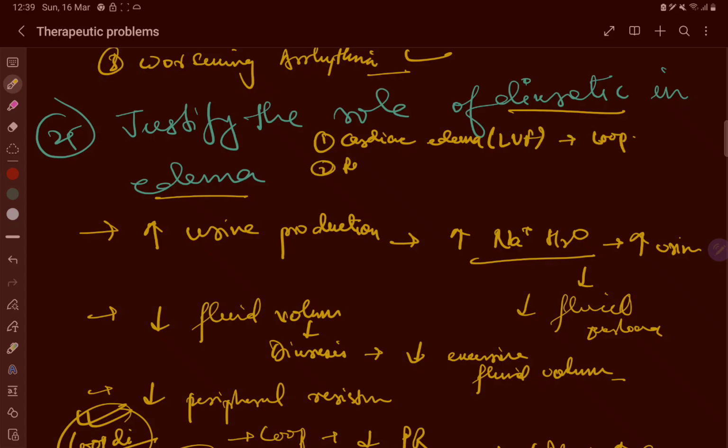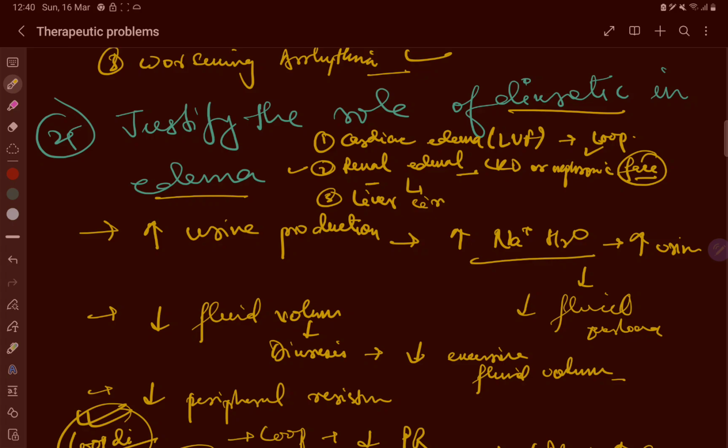The second is the renal edema, caused, for example, by chronic kidney disease or nephrotic syndrome. There the edema is seen in the face part. Here also diuretics can be used. Which is the drug of choice, can't say, but again loop diuretics are used. And the third, the most important, is liver cirrhosis related edema. Here the drug of choice is spironolactone to manage the ascites and edema.